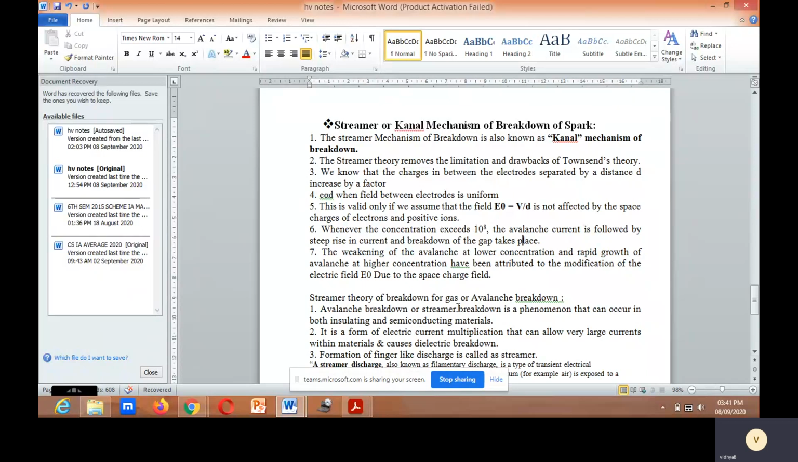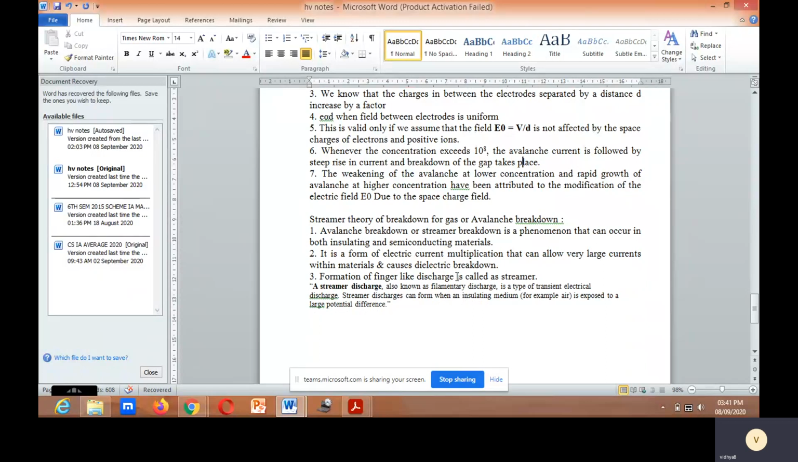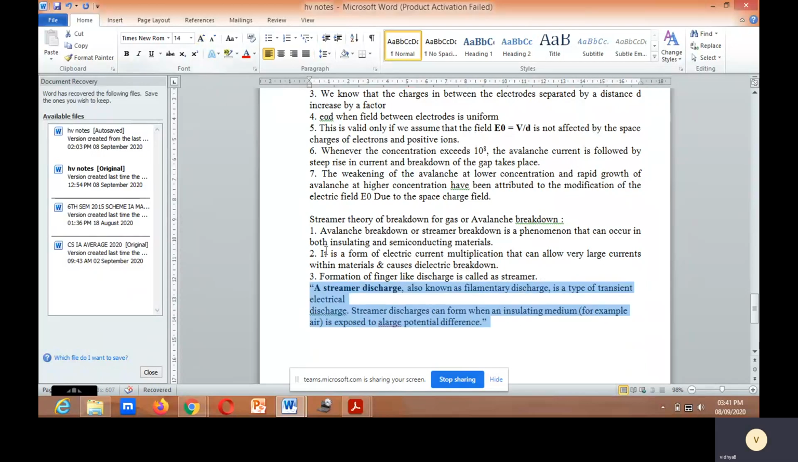Next is the streamer theory of breakdown for gas, or avalanche breakdown. Avalanche breakdown, or streamer breakdown, is a phenomenon that can occur in both insulating and semiconducting materials.